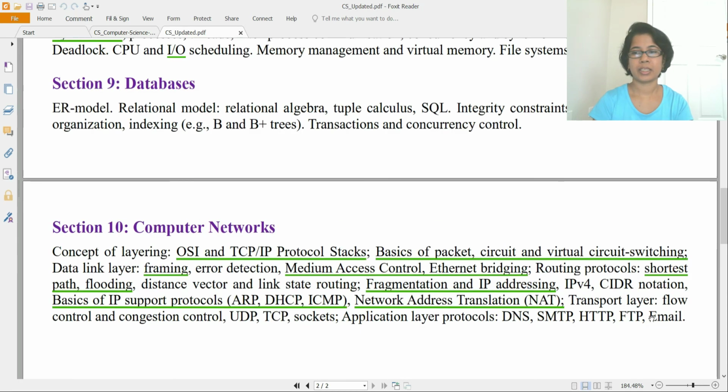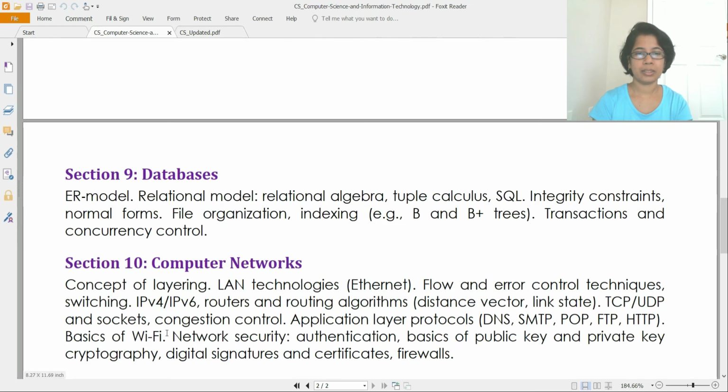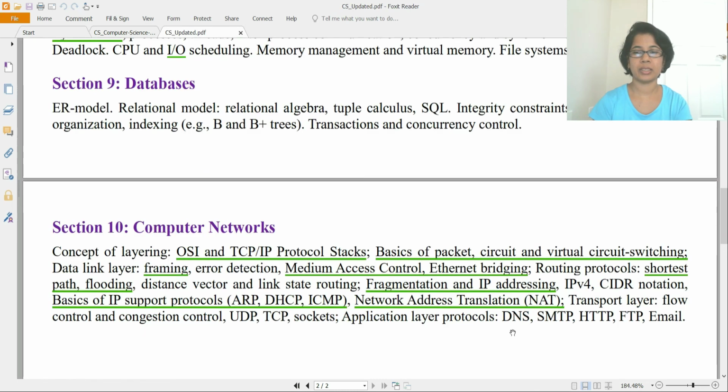And next, transport layer also, like flow control, congestion control, that was there. UDP, TCP, socket, then application layer protocol, that was also there. And another thing, network security, like authentication, basic public key, private key, cryptography, digital signature, they removed total network security. So now in this new GATE syllabus, there is no security part, they just totally removed that.